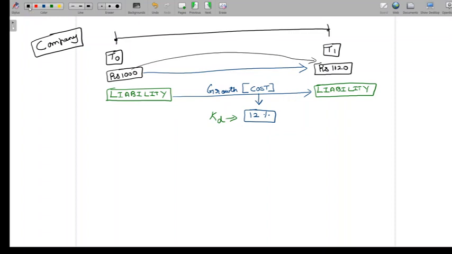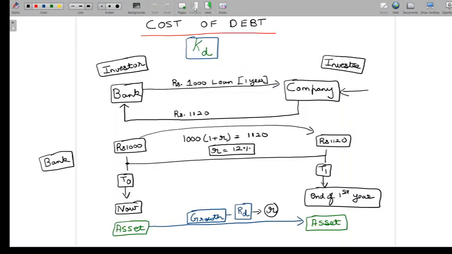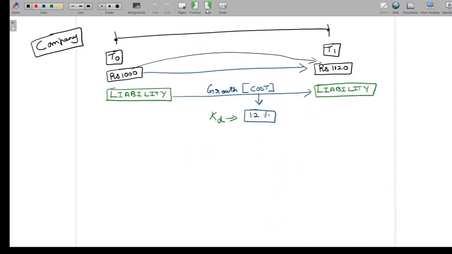And what we understood at a concept level, when we said return on debt finance is equivalent to the cost of debt finance, is something that we can see here. We saw previously that RD was 12%, and now we see here that KD, which is cost of debt, is also 12%. Now, what we are going to do here is look at this example in a little more detail before we take our discussion a little further.